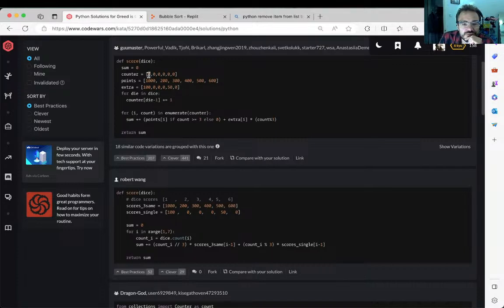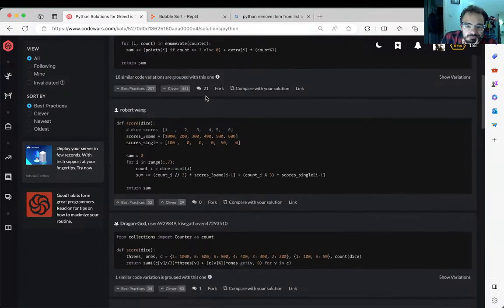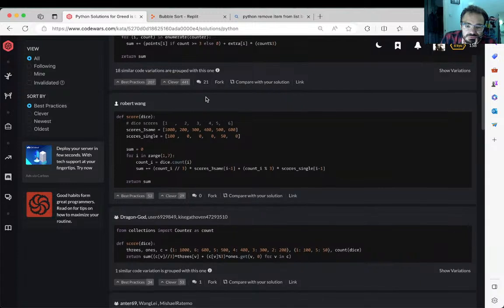So this becomes the value of 1, and this is the value of 0. And so this value of 1, the value of 2, the value of 3, the value of 4, the value of 5, the value of 6. And then for each of those, we count the number of those and we build. That's clever actually. That's probably smarter than what I did. And then you can just decrement. Oh, I feel bad now.